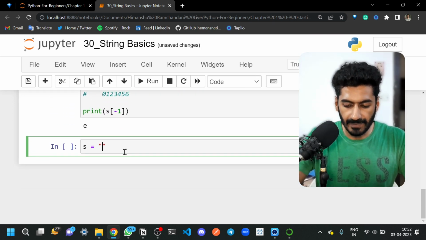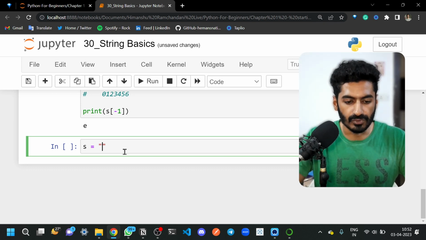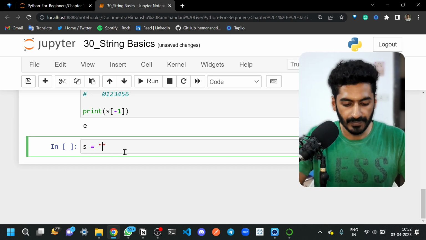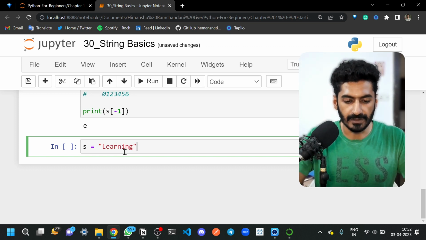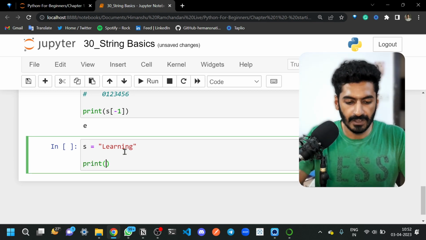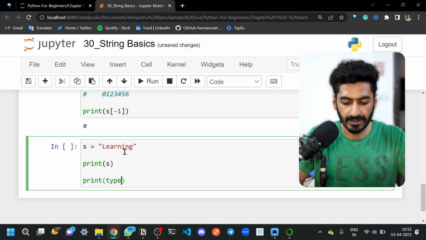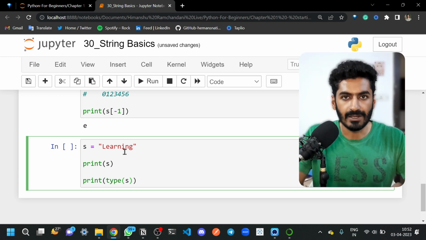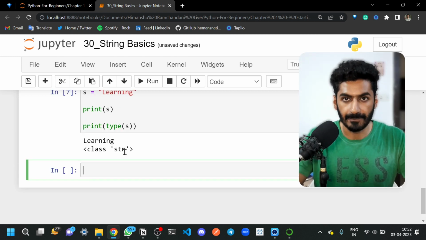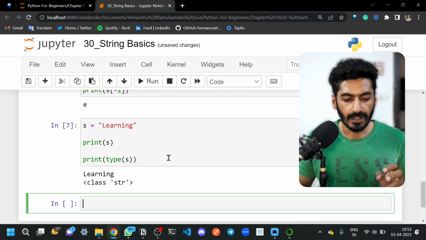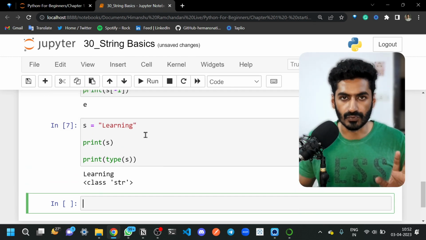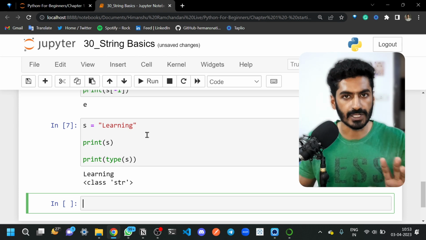Now, if I use double quotes, what do double quotes mean? It is nothing but a string. If I use learning here, learning is a word. If you check the type or print the value, it will print in the same manner. If you check the type of the string, it is the same. So this is how double quotes work. Double quotes and single quotes are similar.